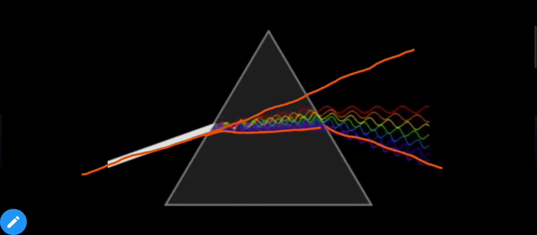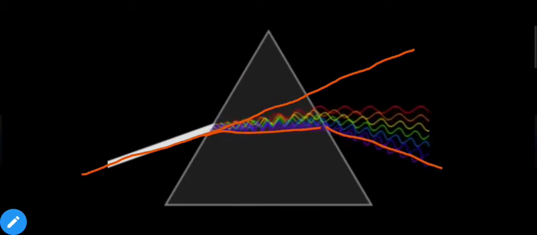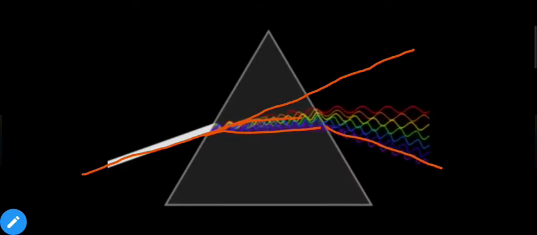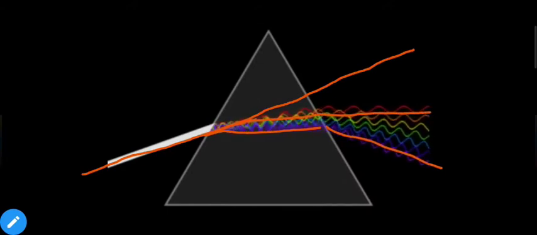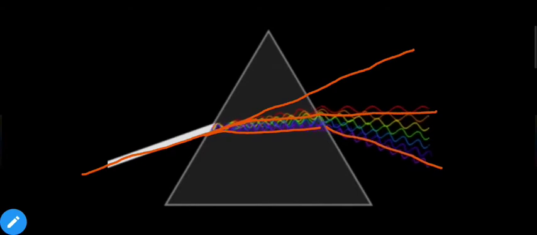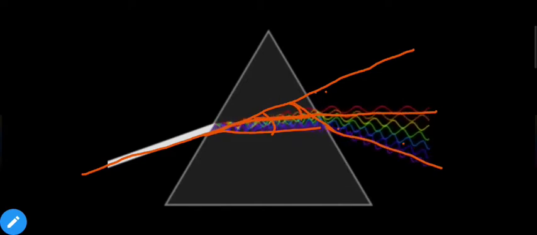And if we observe the red light, then the change in direction of red light will be something like this. So as we can see, let us connect all the lights with a straight point, so the angles are obvious.